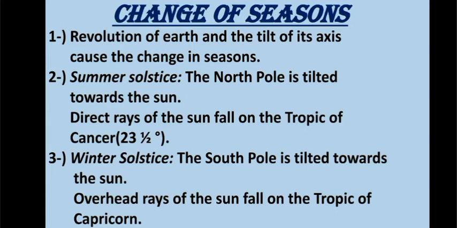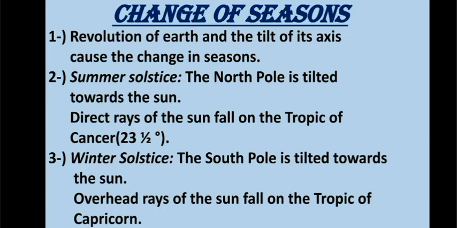As we all know, the axis of the Earth is tilted slightly. This causes one part of the Earth to lean towards the Sun and the other part to lean away from it. So, different parts of the Earth's surface receive varying amounts of sunlight and heat, and we have change in the seasons.